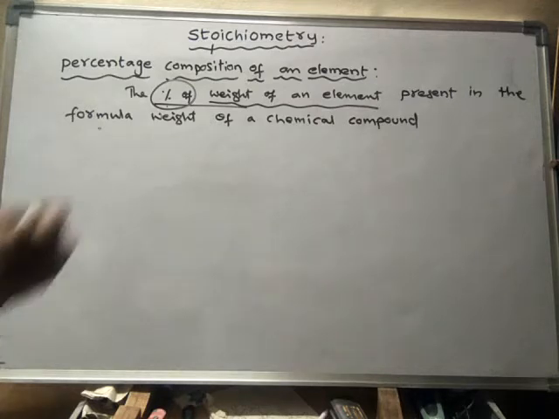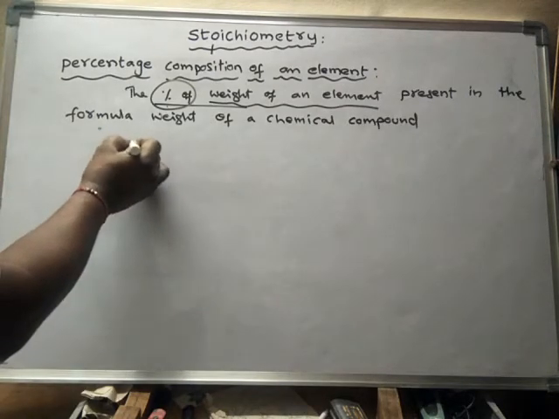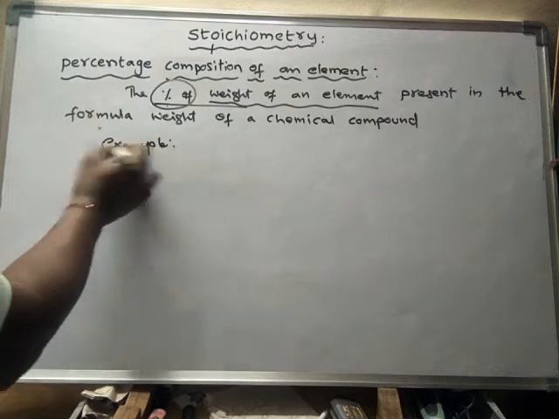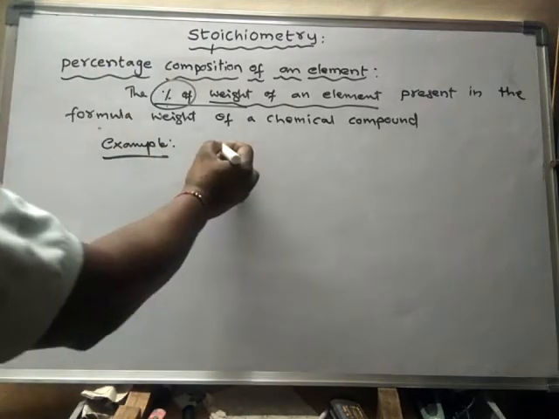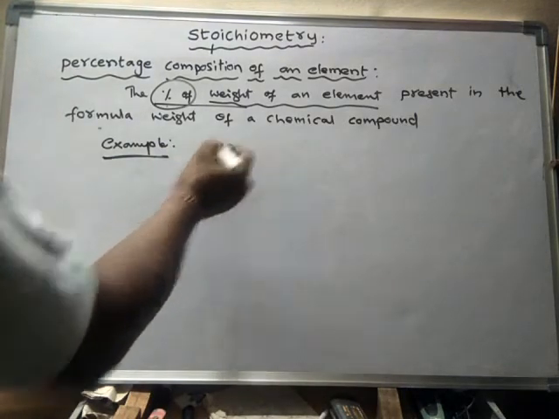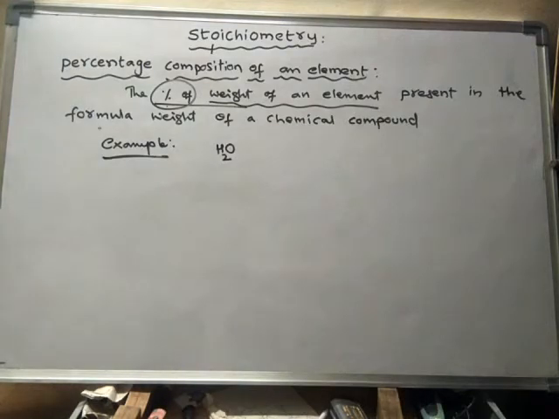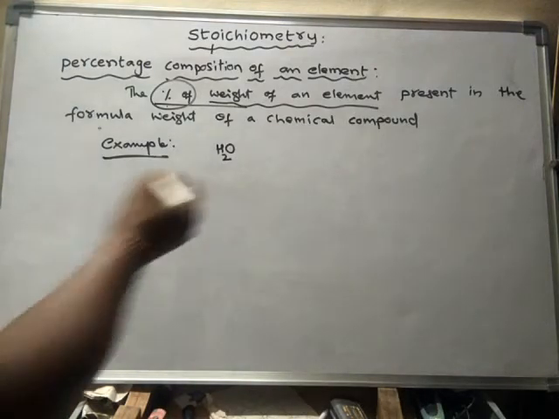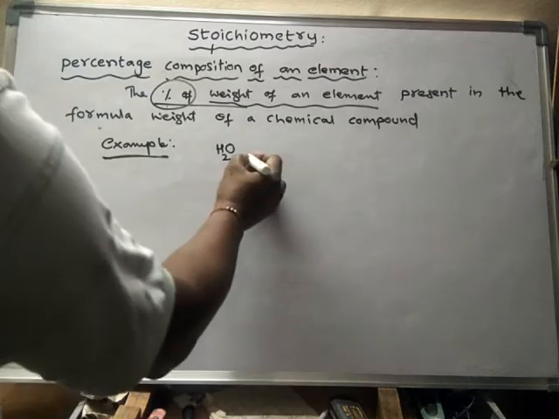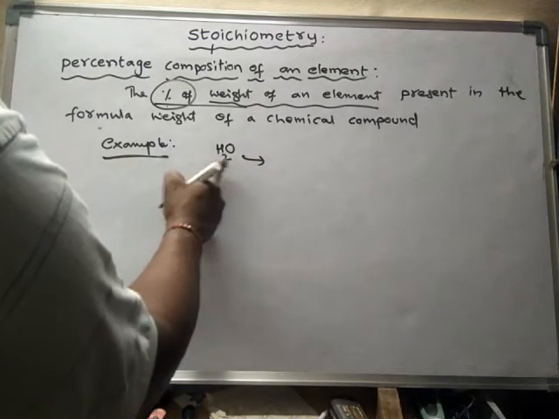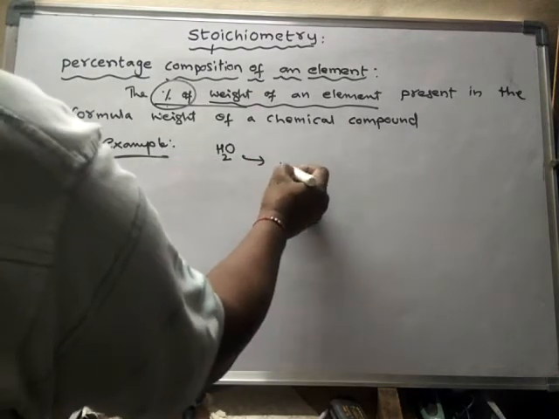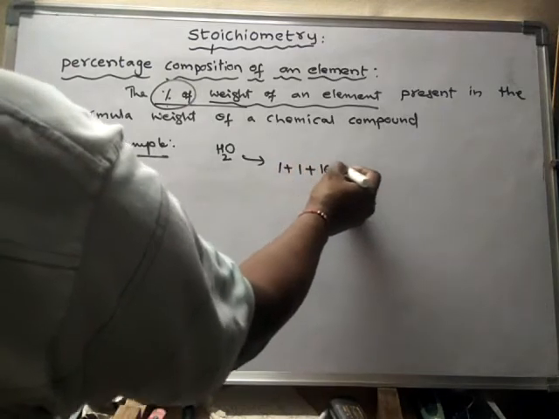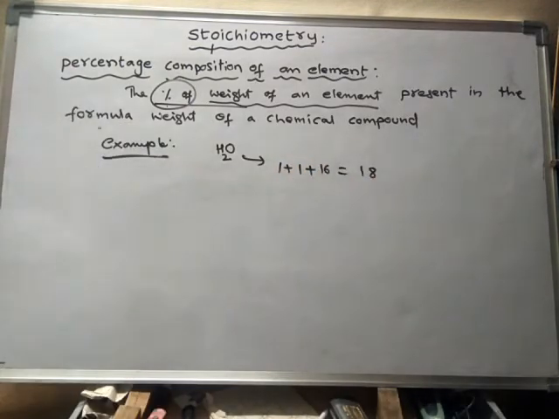For example, take water. The formula of water is H2O. What is its formula weight? 1 plus 1 plus 16, so altogether it is 18. So the formula weight of water is 18.